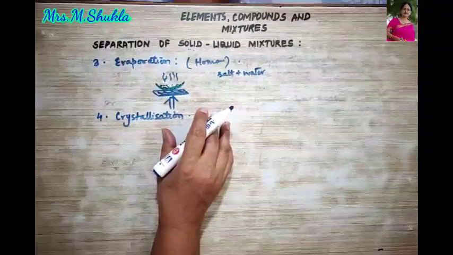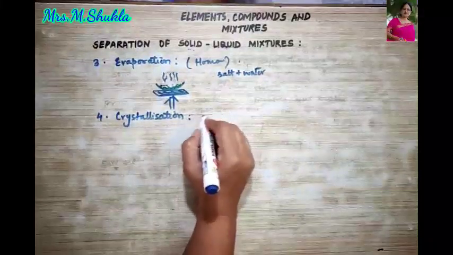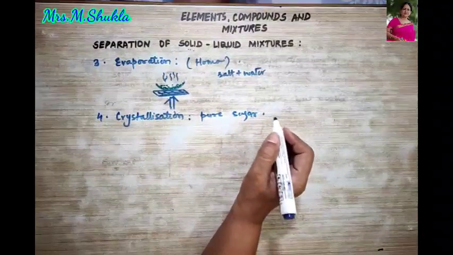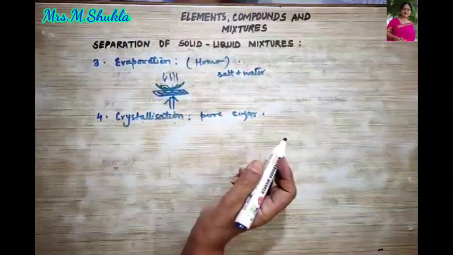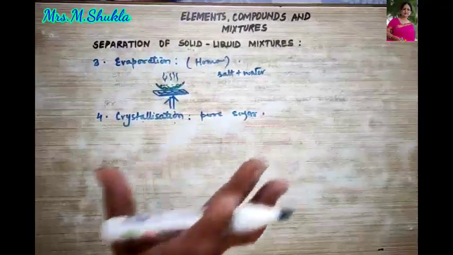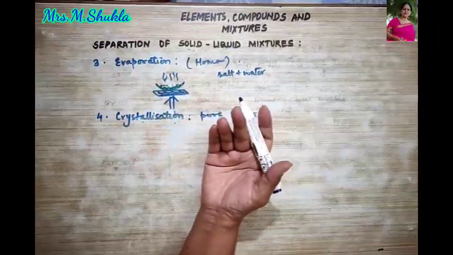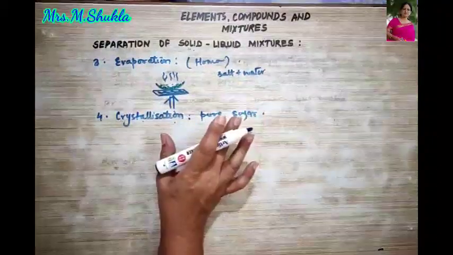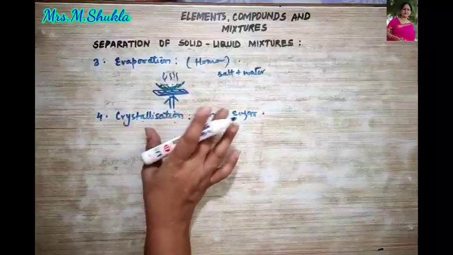Over here, pure sugar can be obtained from its solution in water by the process of crystallization. So how can that be done? At first, the sugar solution is heated to evaporate water at a faster speed. Then we allow the solution to cool down.